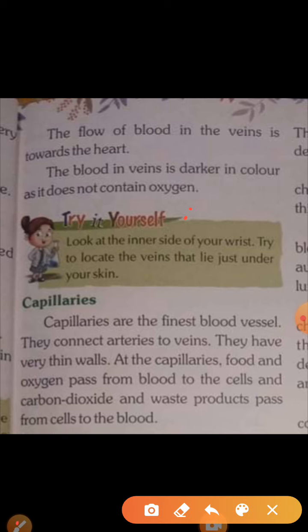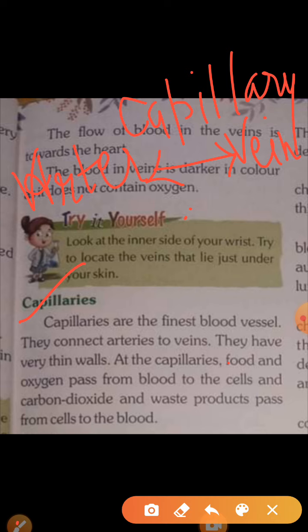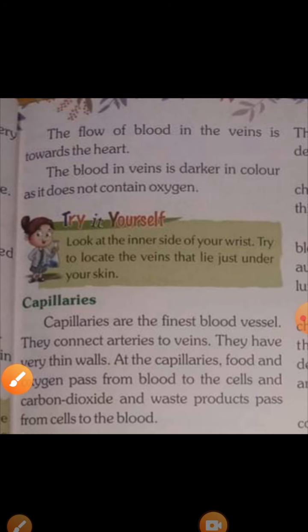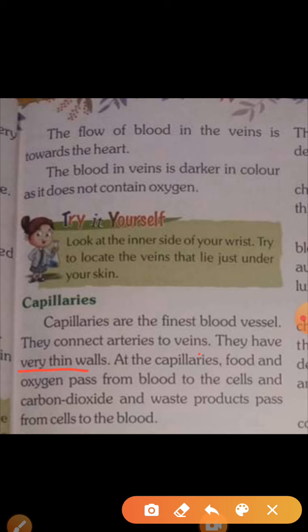Now come to capillaries. Capillaries are the finest blood vessels. They connect artery to vein. Suppose this is the artery and here is the vein, and the connection between artery and vein is the capillary. What is a capillary? Arteries are thick walled, veins thin, but capillaries are very fine, very thin. They have very thin walls.